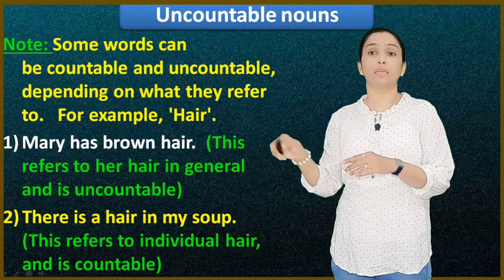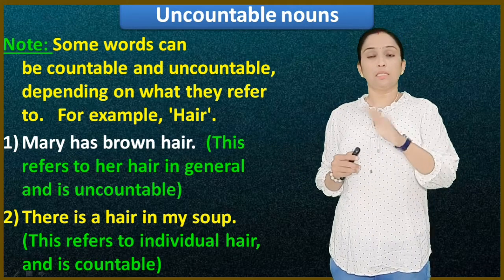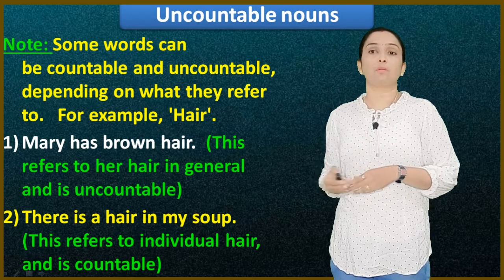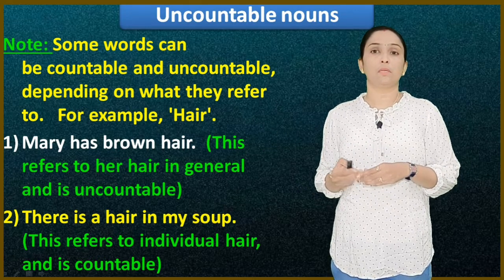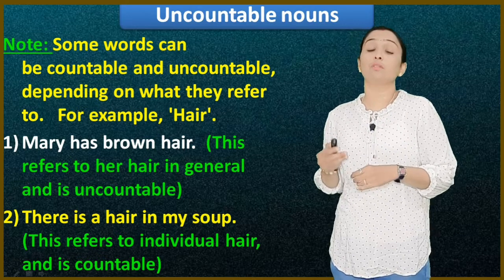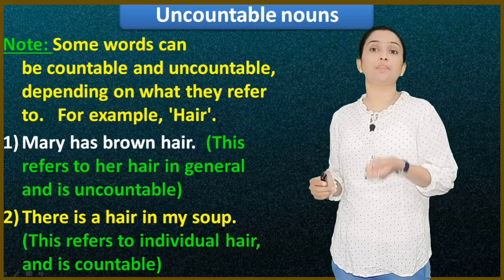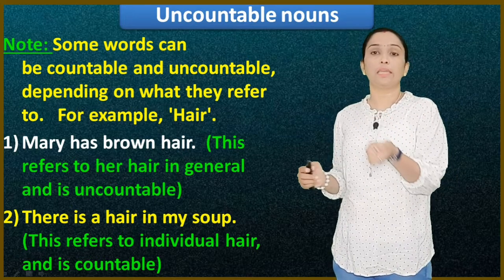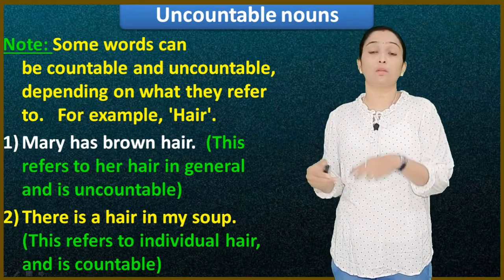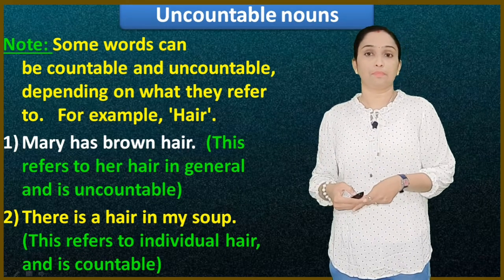Next, if you want to tell it in an individual or countable form, how will we say it? There is a hair in my soup. Meaning a single hair. We had a single hair or 2 hairs in my curry.